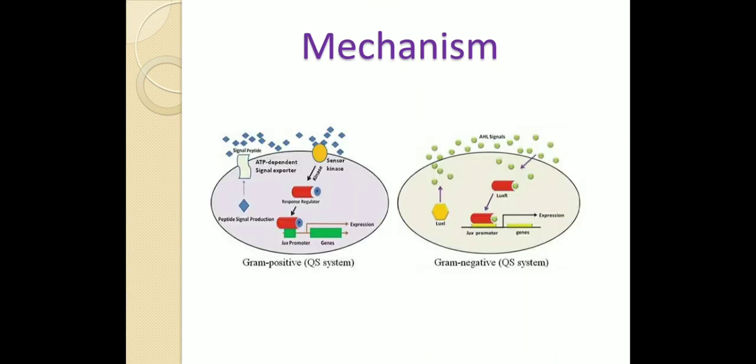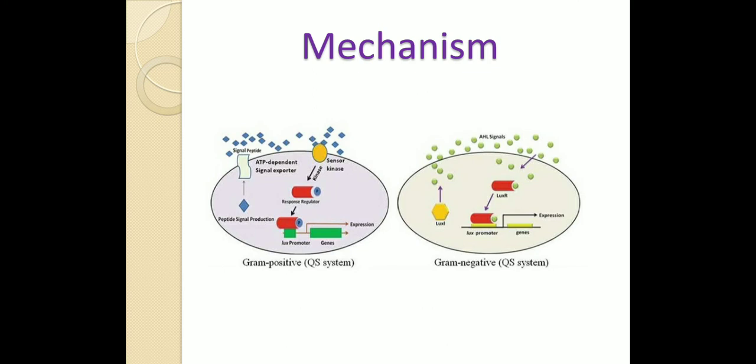Then what is the mechanism of this quorum sensing? Individual bacteria secrete signaling molecules at a low level. So at a low cell density, the molecules just diffuse away. But at high cell density, the local concentration of signaling molecules may exceed its threshold level and trigger a change in gene expression.